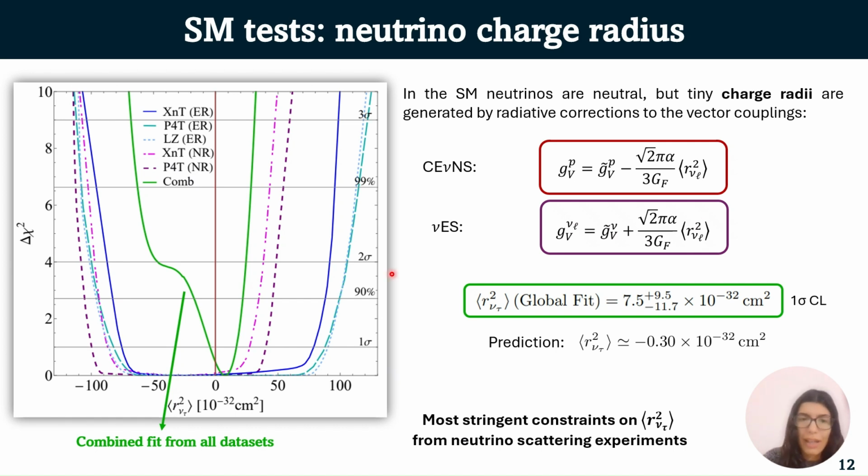And so on the left, we have reported the results for the 5 datasets, and the green curve represents the combined fit from all datasets. And our result from the global fit is in this green box, and this is the most stringent constraint that we obtain from neutrino scattering experiments.